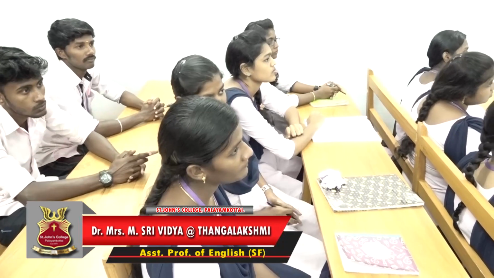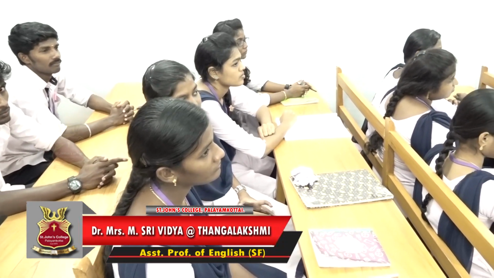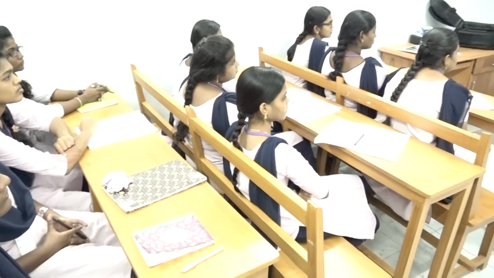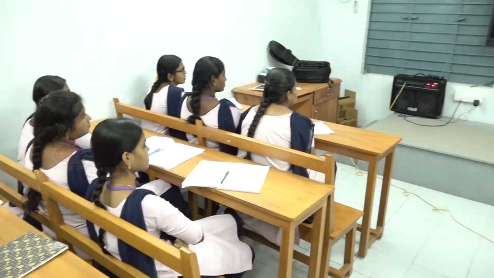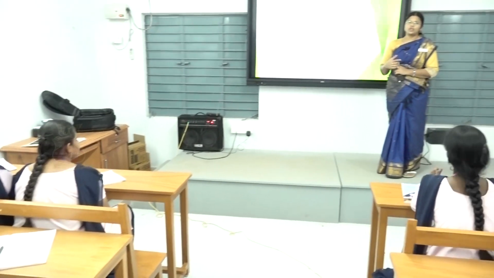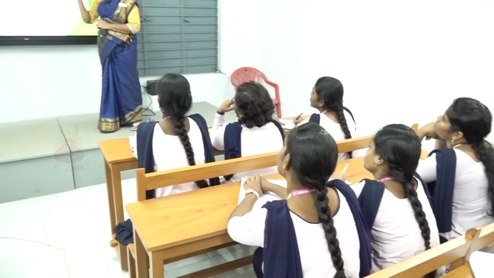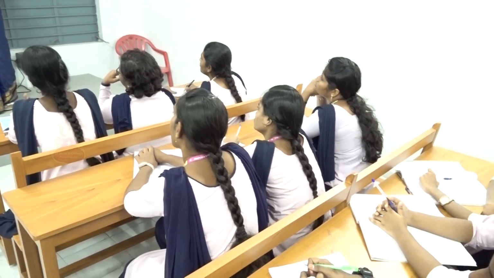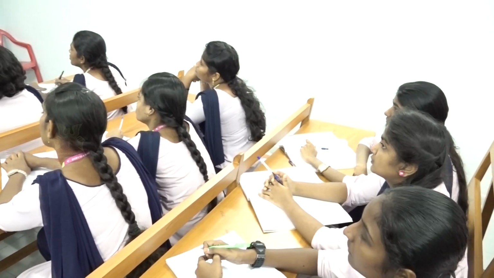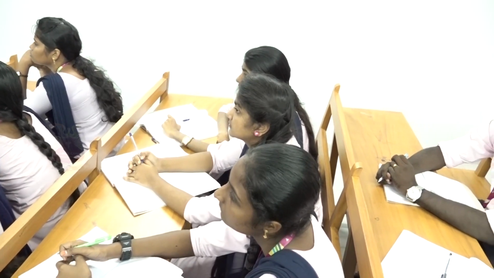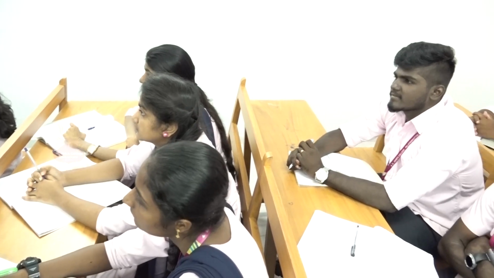So this is how you have to search in the library. For example, usually a library is equipped with more than 30,000 books, and you can't go inside and immediately take out a book and come out. So you have to use the online catalog system to search for books, and in that you can simply type the name of the author or the title of the book. You can also search with keywords or call number, that is called accession number.